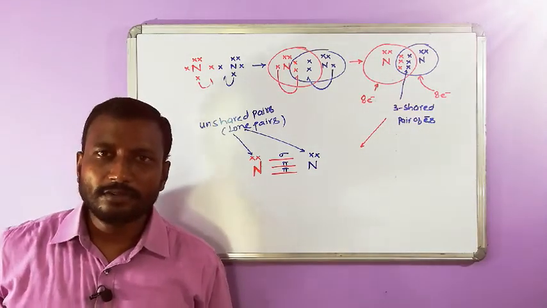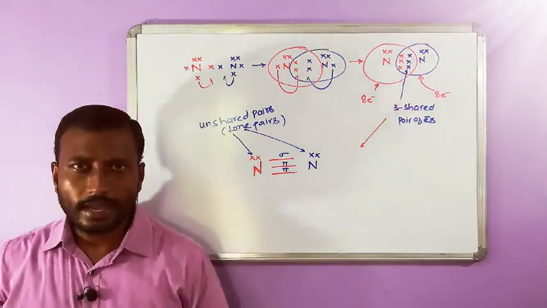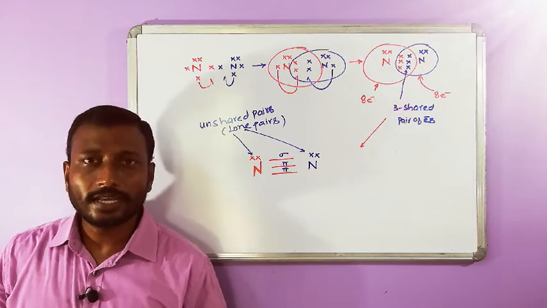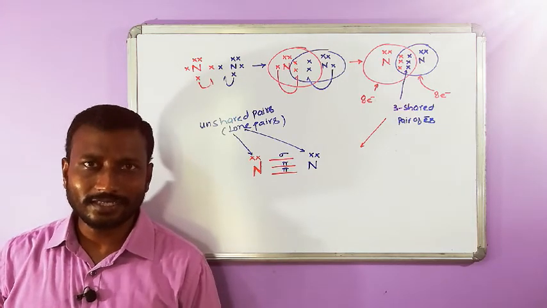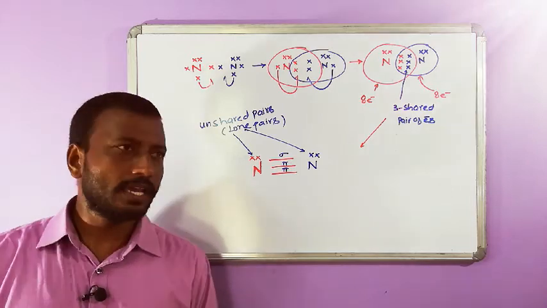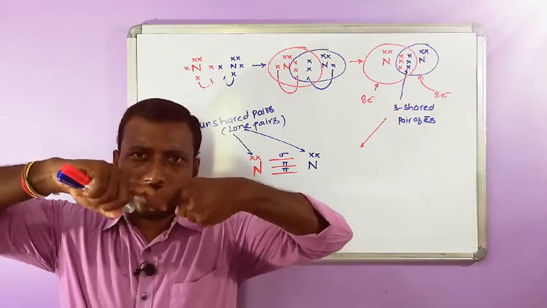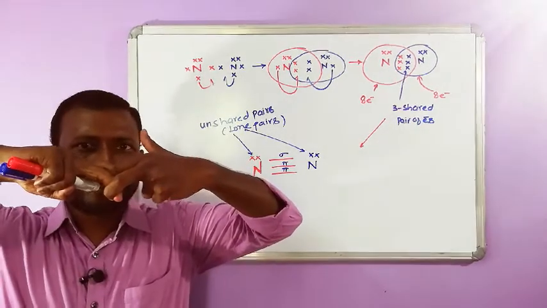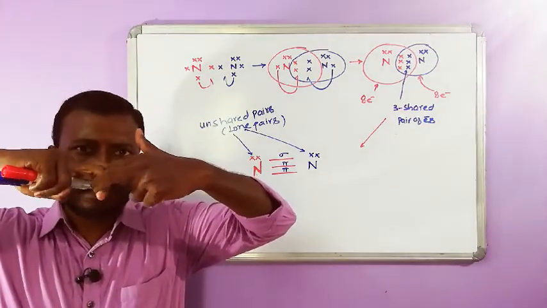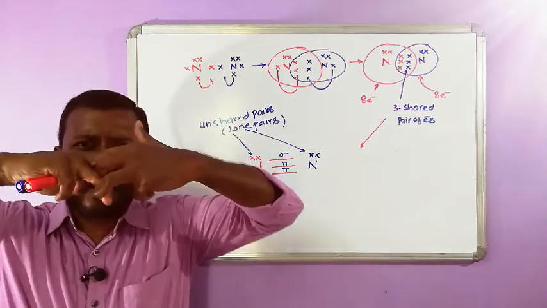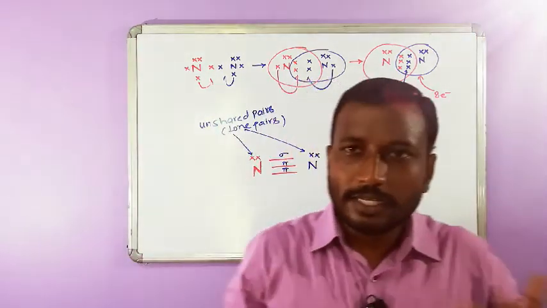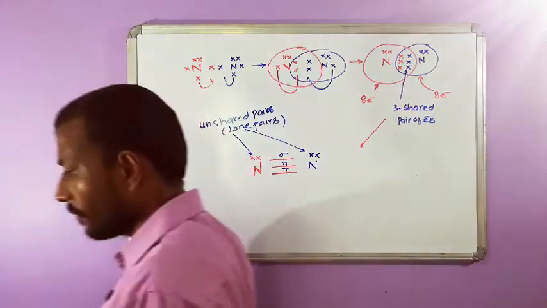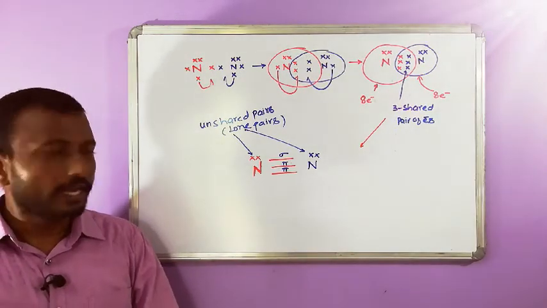That's why nitrogen exists as an N2 molecule, and generally why nitrogen is stable at room temperature, even at higher temperature, why nitrogen is inert at lower temperatures. The reason is, if 2 atoms are sharing a single bond, it's stable. If they are sharing 2 shared pairs of electrons, a double bond, it is more stable. If they are forming a triple bond, it is very stable. So the stability increases as the number of bonds between 2 atoms increases. Okay, this is the story of nitrogen.